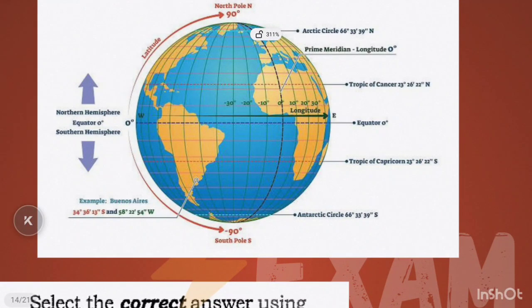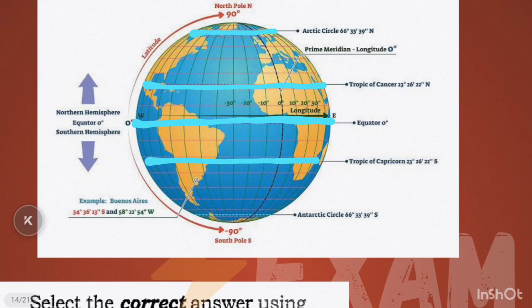Latitudes are the coordinates from north to south, and these are the horizontal lines. This is the equator, which is the most important latitude, and the Tropic of Cancer, Arctic Circle and North Pole, and the Tropic of Capricorn in the southern hemisphere, and the Antarctic Circle and South Pole. These 5 are the most important latitudes.